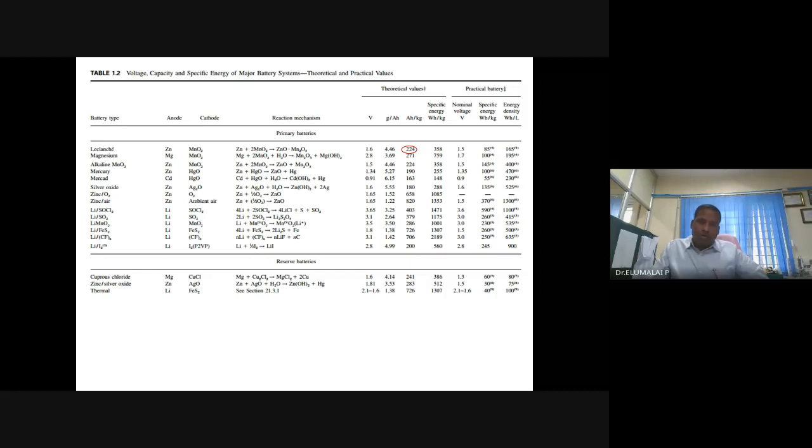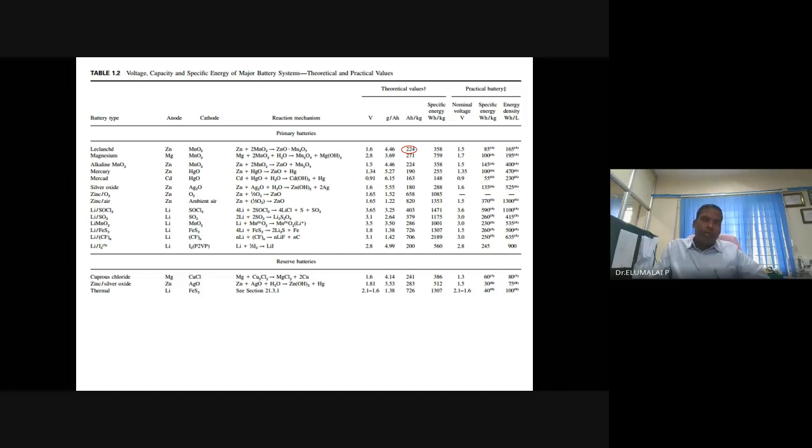Zinc is anode. Anode is where oxidation is taking place. Manganese dioxide is a cathode. The cell reactions are given already. Zinc becomes zinc oxide. Manganese dioxide becomes manganese trioxide, Mn2O3. And there ends the cell reaction.